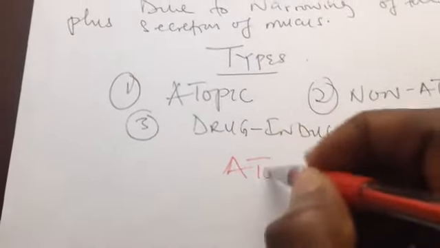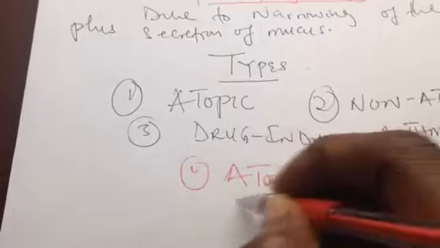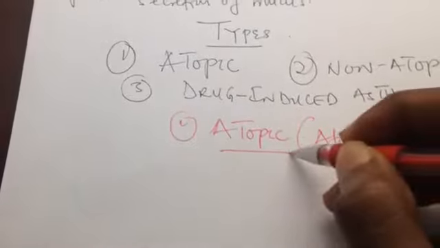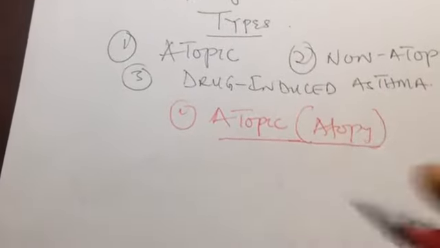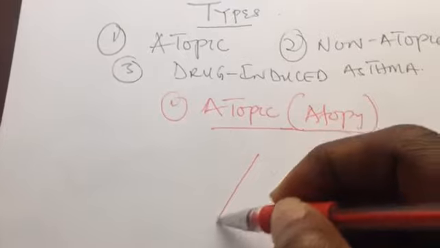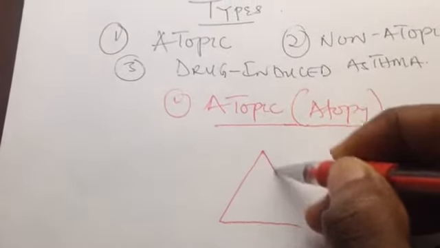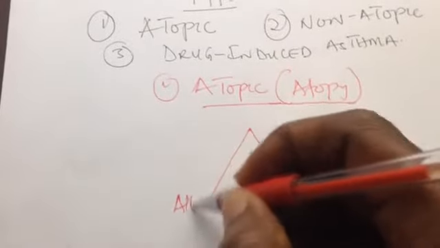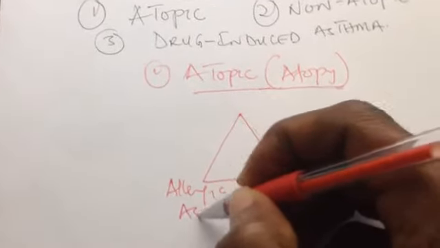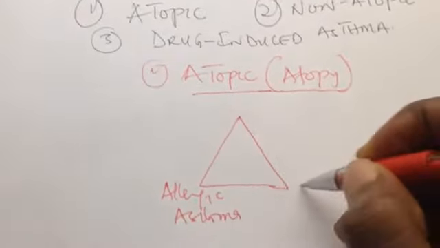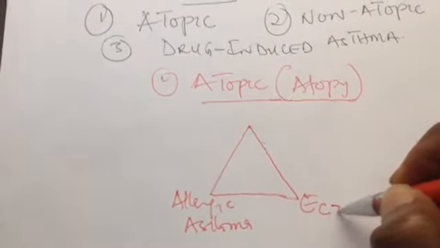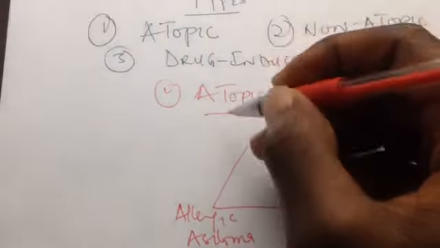When we say atopy, it is from the word atopy. Atopy means something which is hypersensitivity. It's known as the atopy, and it is even divided into 3, a triad. Someone with asthma, this is the triad. We have allergic asthma, we have allergic eczema, that's the allergic dermatitis, eczema, and then allergic rhinitis.